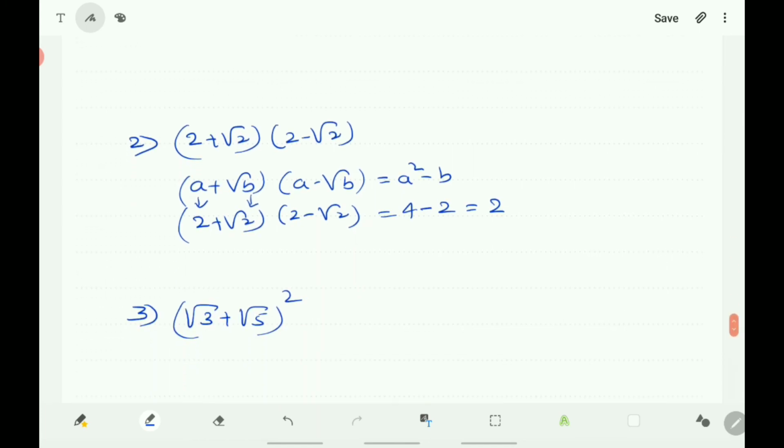Next, (√3 + √5) the whole square, and this is nothing but (√a + √b) the whole square.